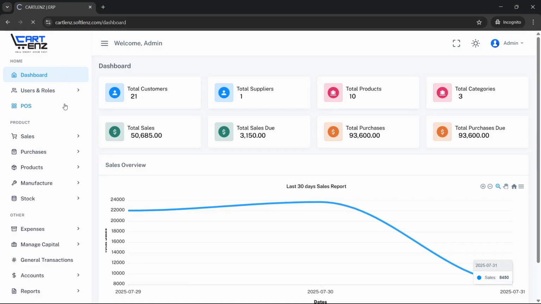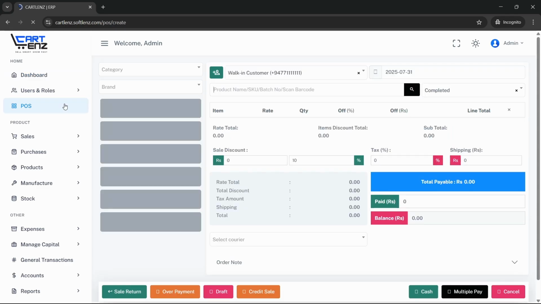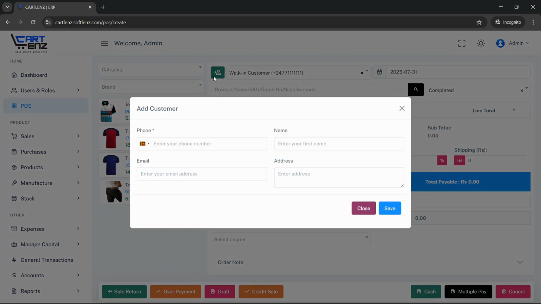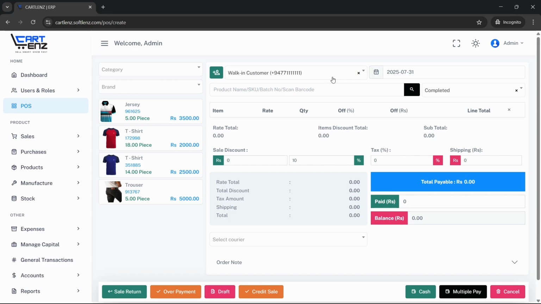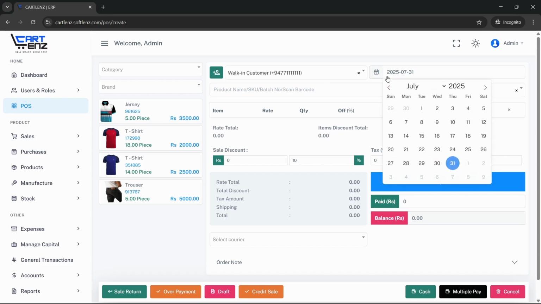In this quick tutorial, we'll walk you through how to make a sale using the system. Step 1. Select the customer. Start by selecting the customer from the drop-down list. You can also choose the sales date if you're backdating or scheduling a future sale entry.